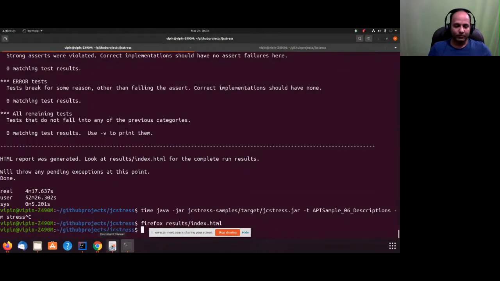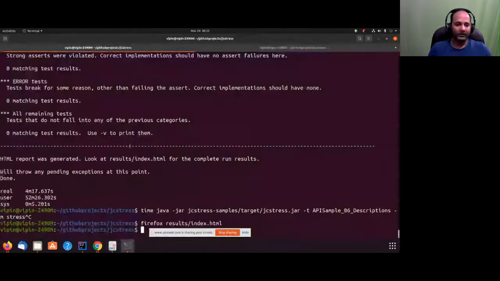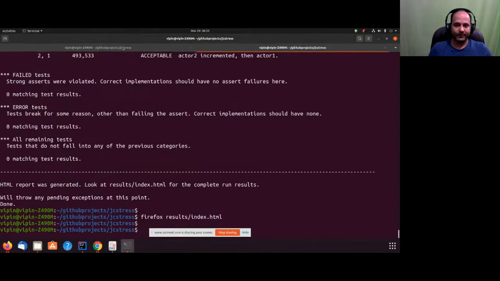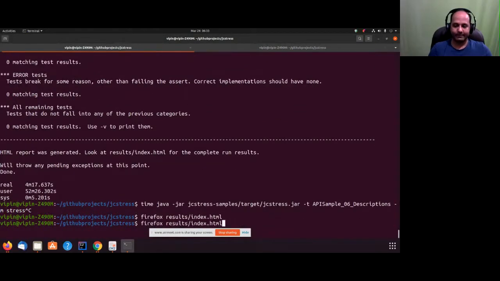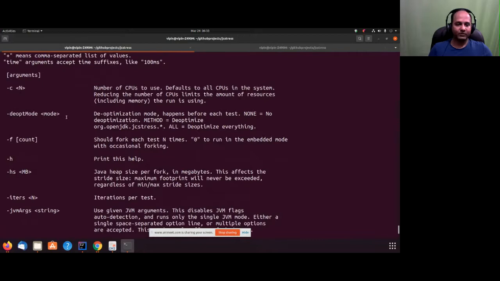Okay, so now I'll go back to the helpful command options we talked about. We looked at one of the options that was added recently, -VV. Okay, and then let's look at the other helpful options. We'll briefly talk about all these. This is the de-optimization mode related option. We can specify de-optimization mode, like all, which de-optimizes everything, and then none, which is no de-optimization.